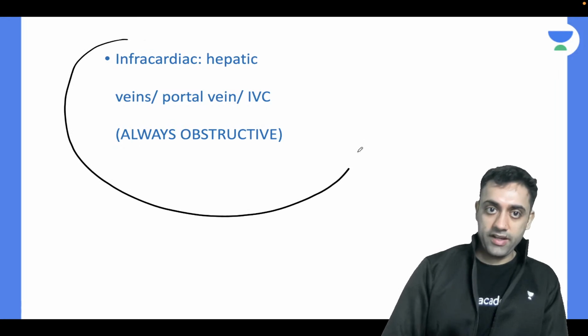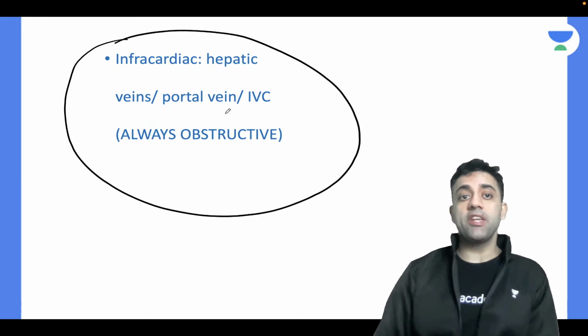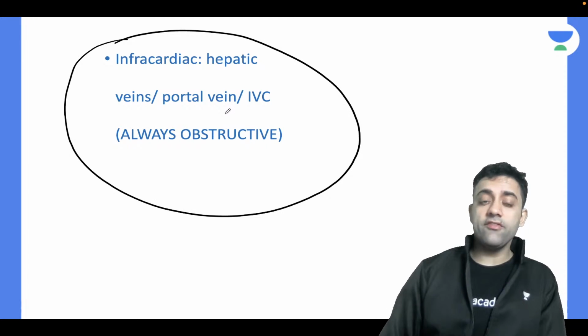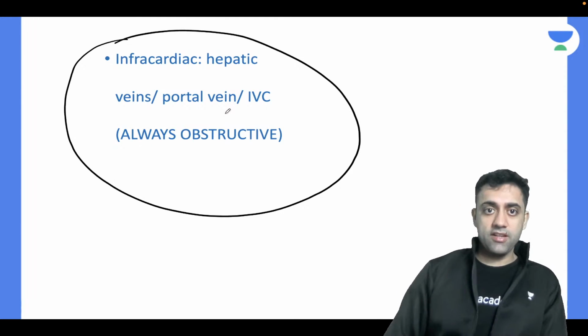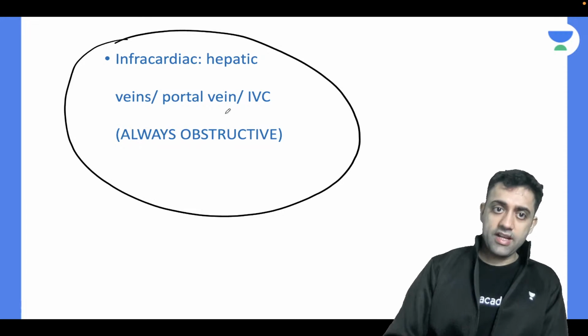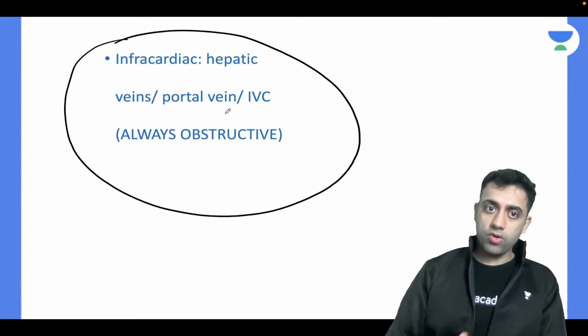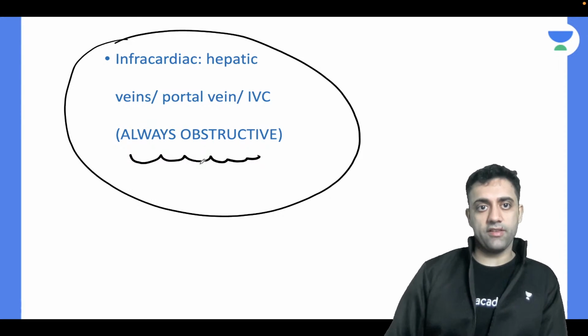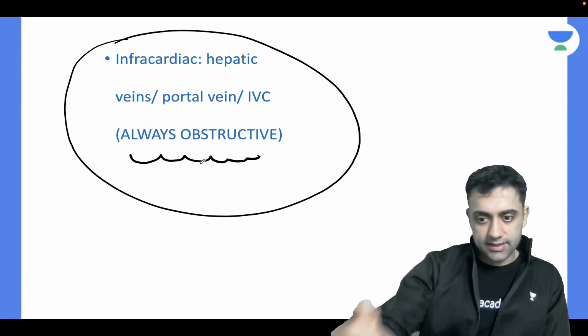When the pulmonary veins are getting connected into the hepatic veins or portal veins or inferior vena cava, that is the infracardiac TAPVC, and it is always obstructive. It is always obstructive. That's another exam question.